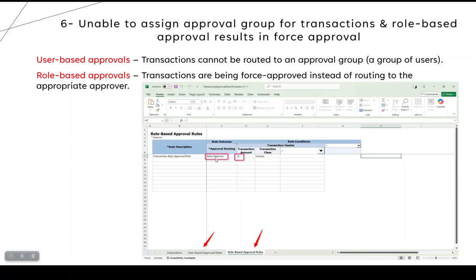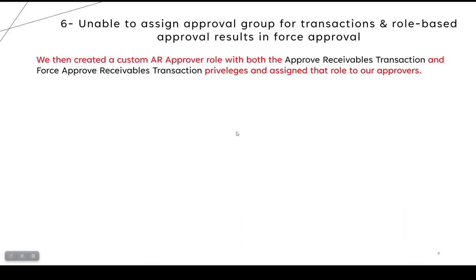Doesn't work means that in this case, once the system checks that the transaction amount is less than 0 or more than 0, it will go through the rule-based approval. The system will check who has this new rule or who has either of these two privileges, either approve receivable transactions or force approve receivable transactions, or both.